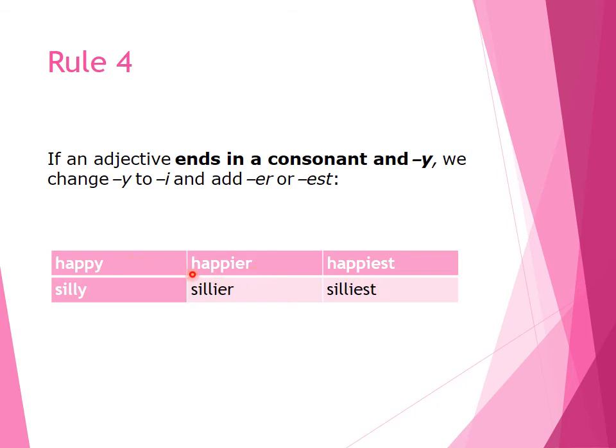So happy, happier, happiest. So here also in the second example, silly. Before Y there is a consonant. So now you need to remove this Y and then add I and then add ER and then EST over here in the superlative. So silly, sillier, silliest.